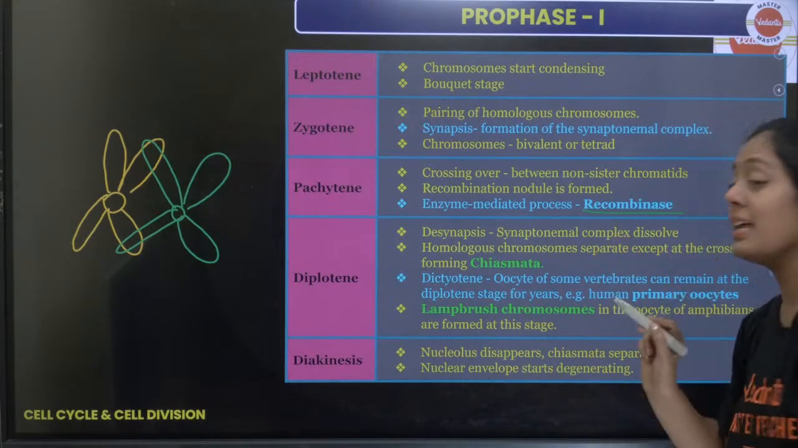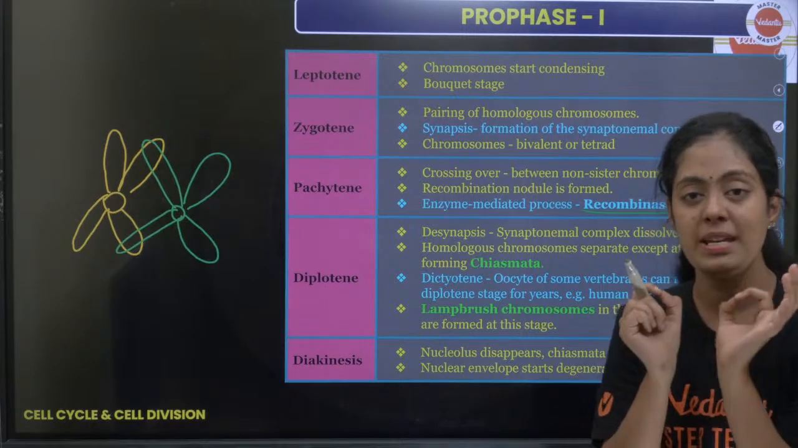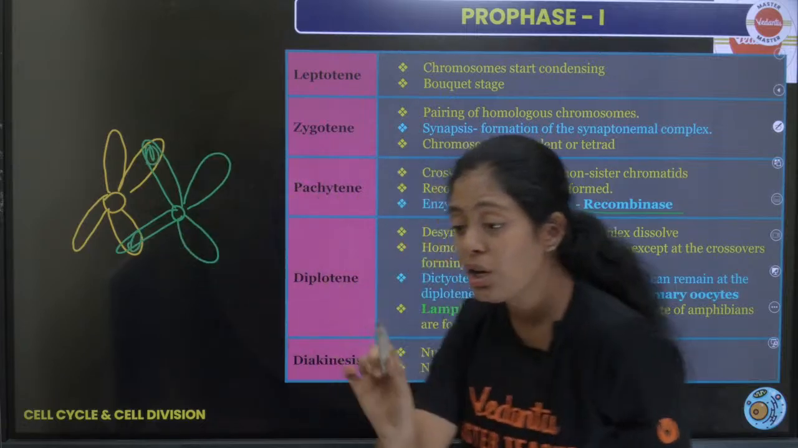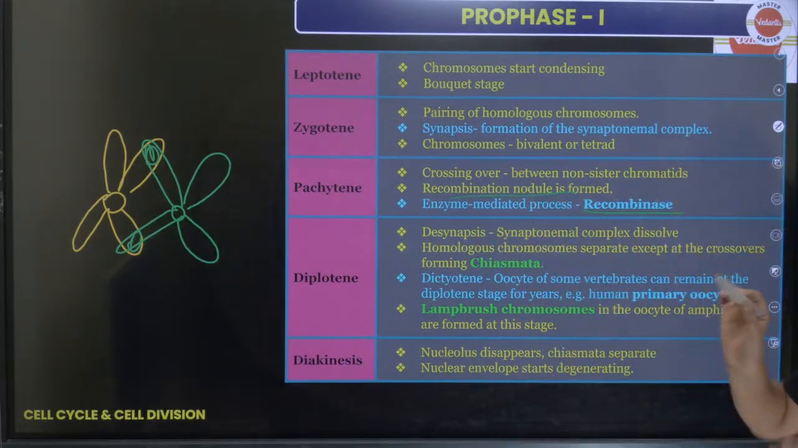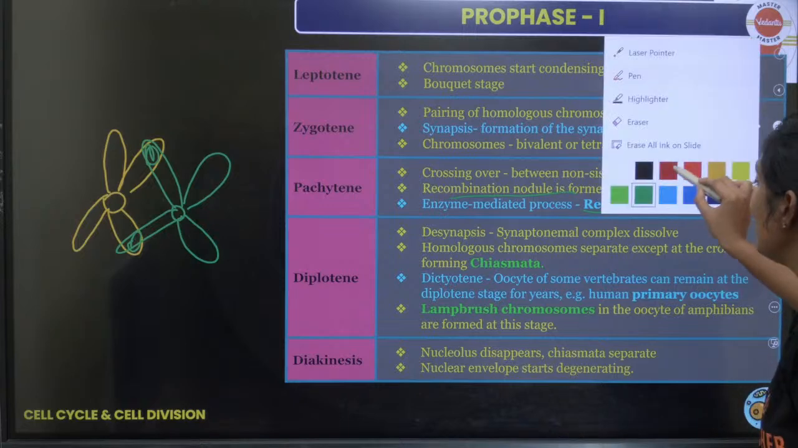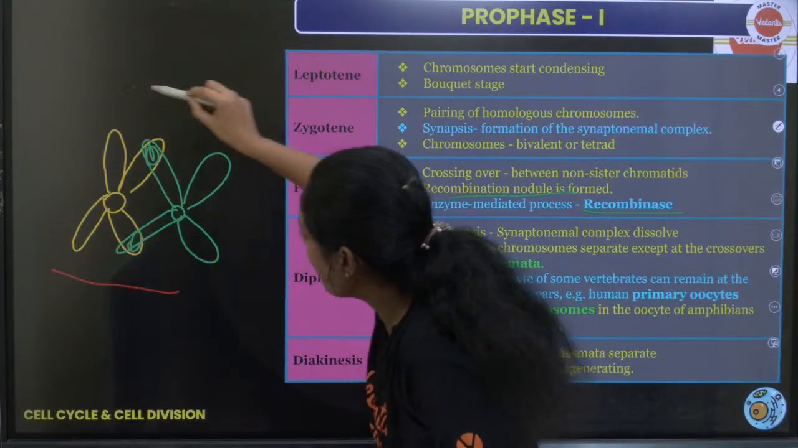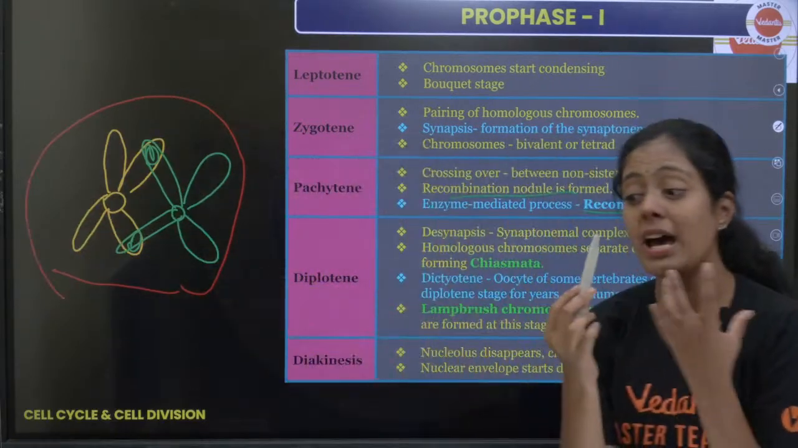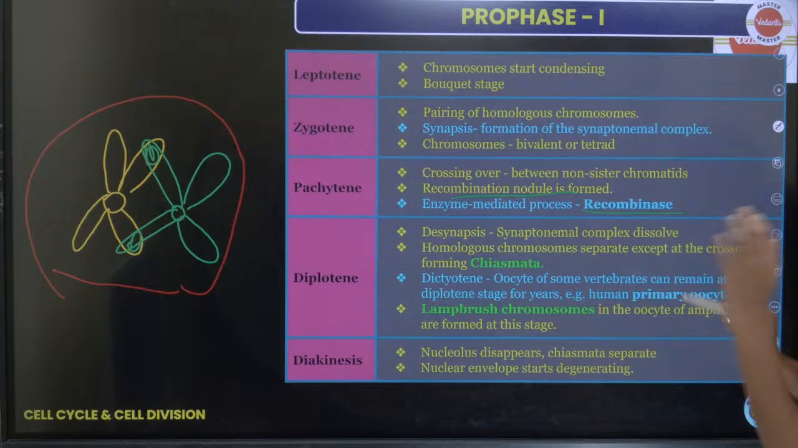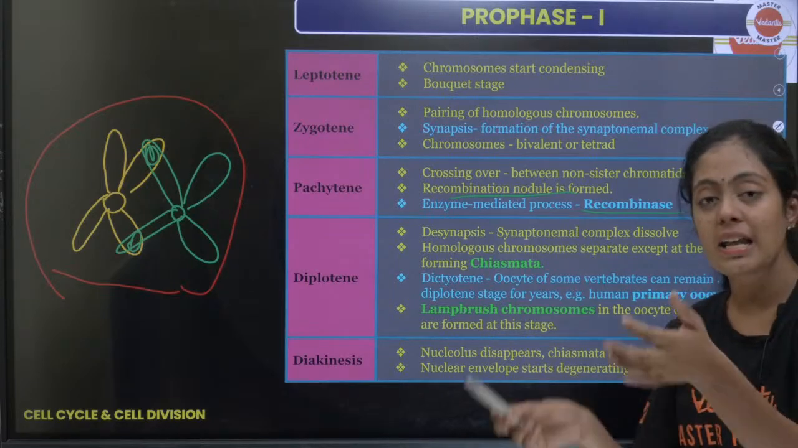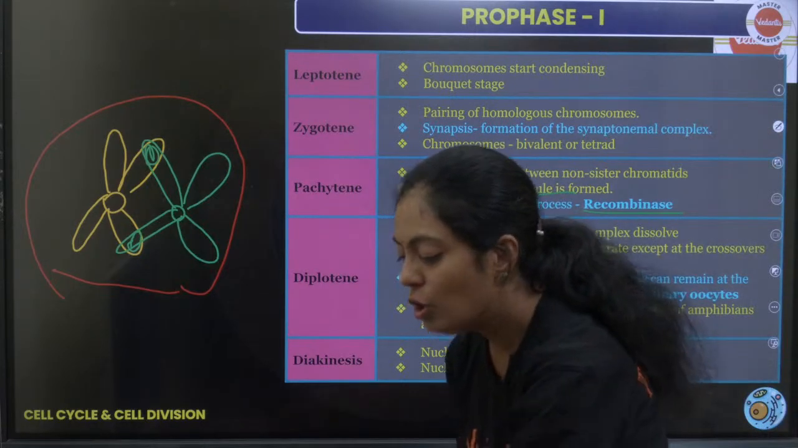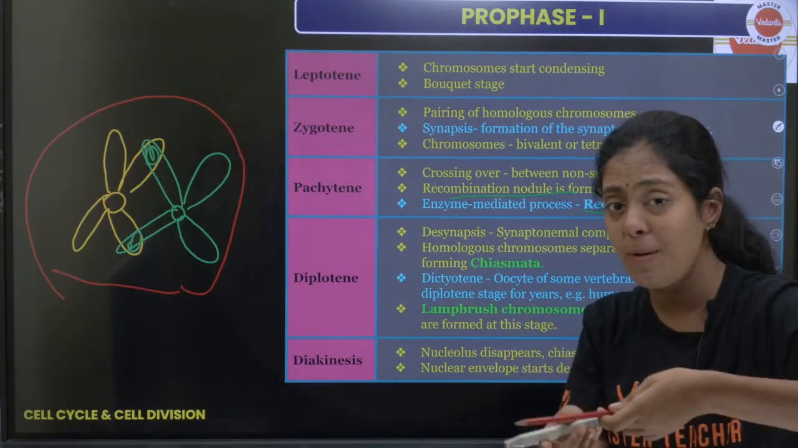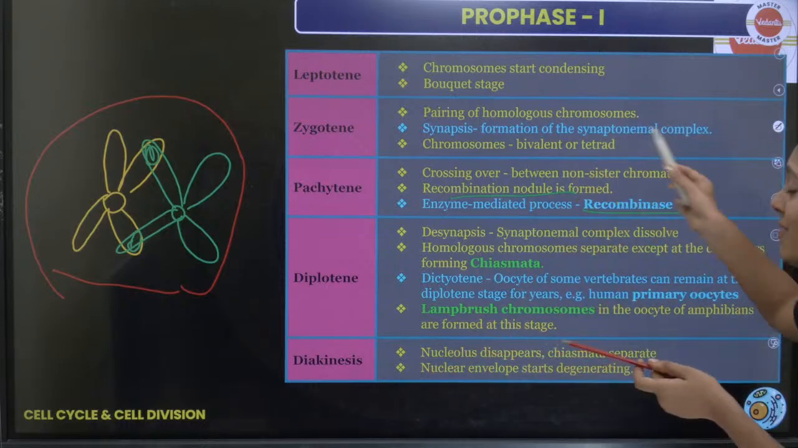Okay, this is very important. It needs an enzyme, and the name of that enzyme is recombinase. Then this structure, this nodule-like structure, is called a recombination nodule. Even when this process is happening, I still have my synaptonemal complex; it still surrounds the chromosomes, even in pachytene. In zygotene, pairing of homologous chromosomes happens. Two homologous chromosomes come together, paired with the help of the synaptonemal complex, and the paired chromosomes are called bivalent or tetrad.